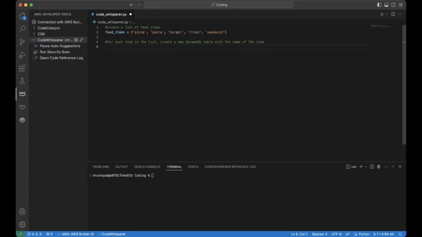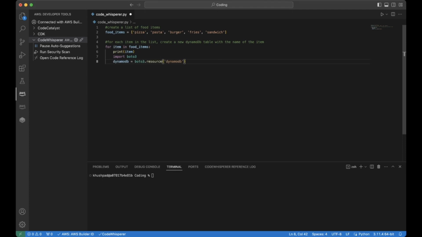Okay, let's see what it does here with the suggestion. Try that one more time. Okay, so let's see. I think it's printing it first. I think it also realizes that you have to import Boto3 to use any AWS resources that we have here. So let's go ahead and go with the suggestion.